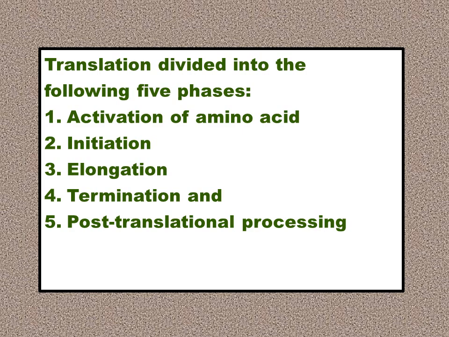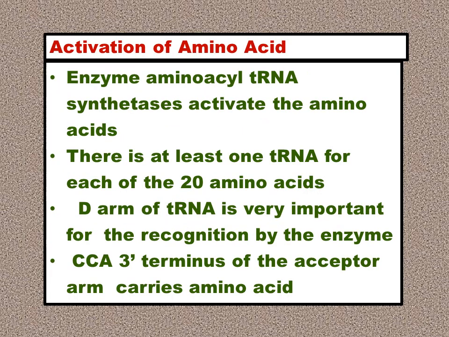So we start with the step, that is activation of amino acids. Now, 20 amino acids are present in the cytoplasm at the time of protein biosynthesis. All are available, and depending upon which amino acid is required, that amino acid is activated. Now, for this activation, an enzyme is required, and tRNA is also required. tRNA is nothing but your transfer RNA.